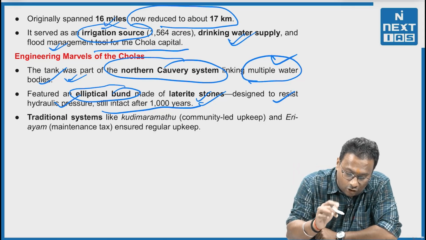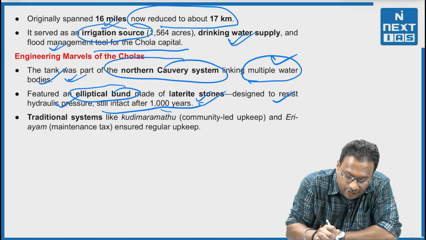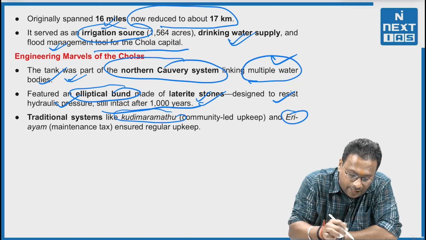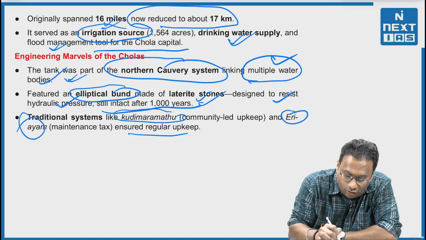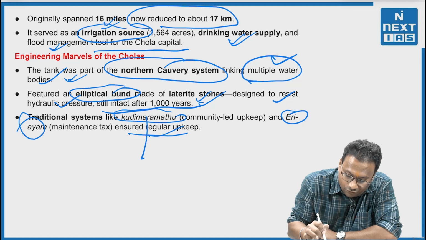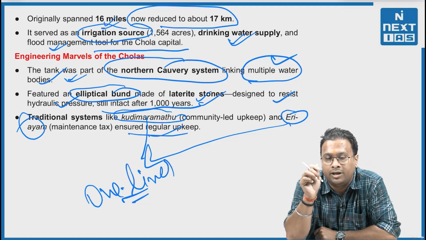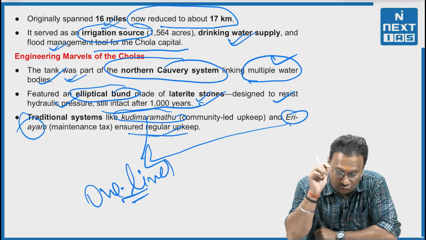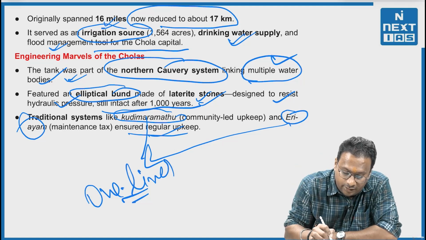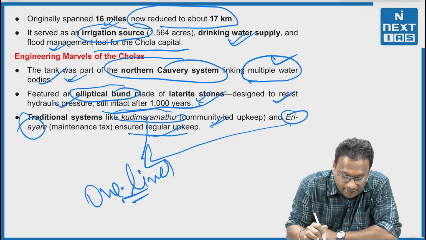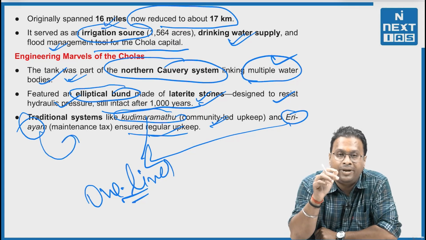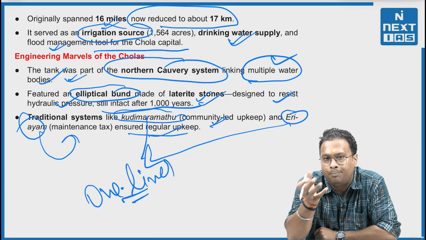Third, now a very important thing, traditional systems like Kudimaramathu and Irayam ensured regular upkeep. Now, these are the one-liner words which are being asked by the UPSC nowadays in its prelims examination. So Kudimaramathu is community-led upkeep and Irayam is a maintenance tax that was taken from the public.